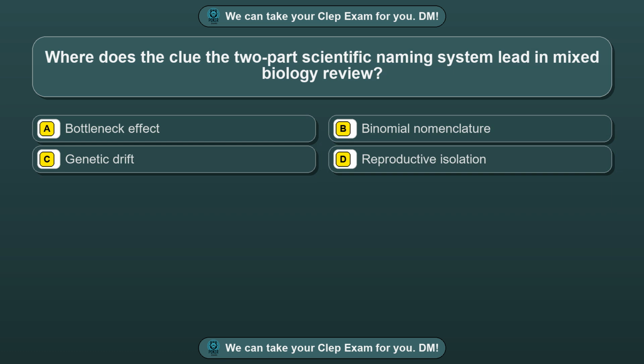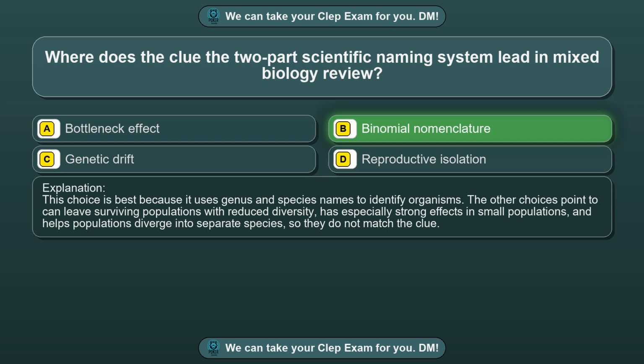Question 15. Where does the clue the two-part scientific naming system lead in mixed biology review? Option A. Bottleneck effect. Option B. Binomial nomenclature. Option C. Genetic drift. Option D. Reproductive isolation. The correct answer is option B. Binomial nomenclature. This choice is best because it uses genus and species names to identify organisms.